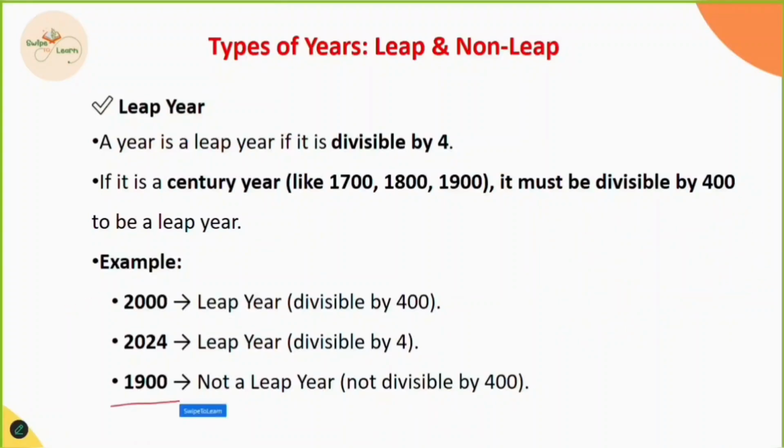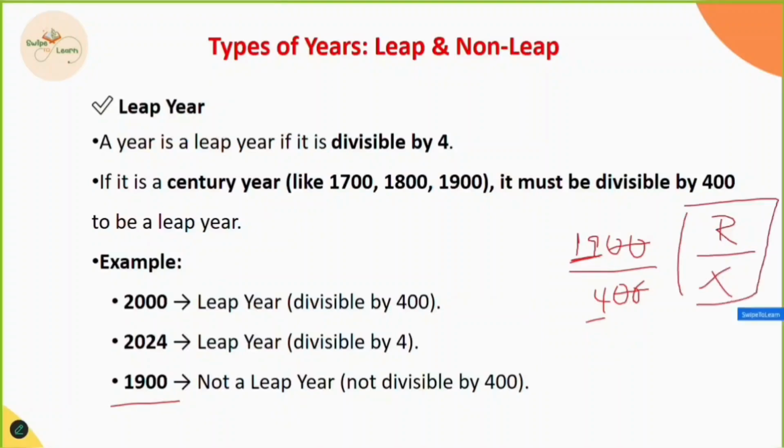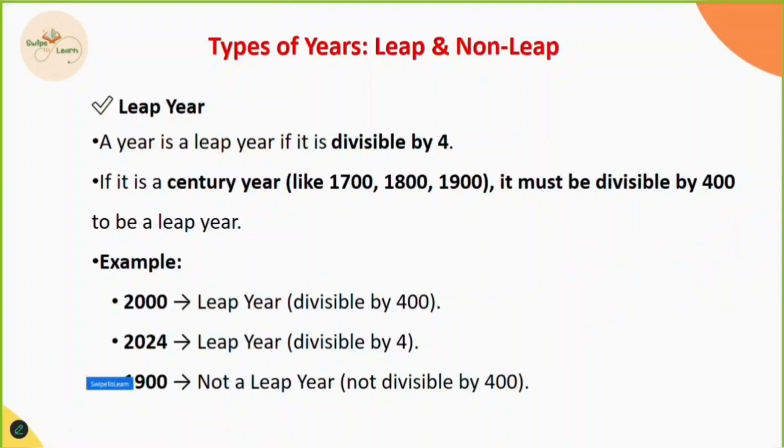Similarly for 1900, 1900 is a century year, so it should be divisible by 400. Zeros get cancelled, and we know that 19 is not a multiple of 4 and leaves some remainder. So when we have a remainder, we say that it's not completely divisible. So we say that 1900 is not a leap year.